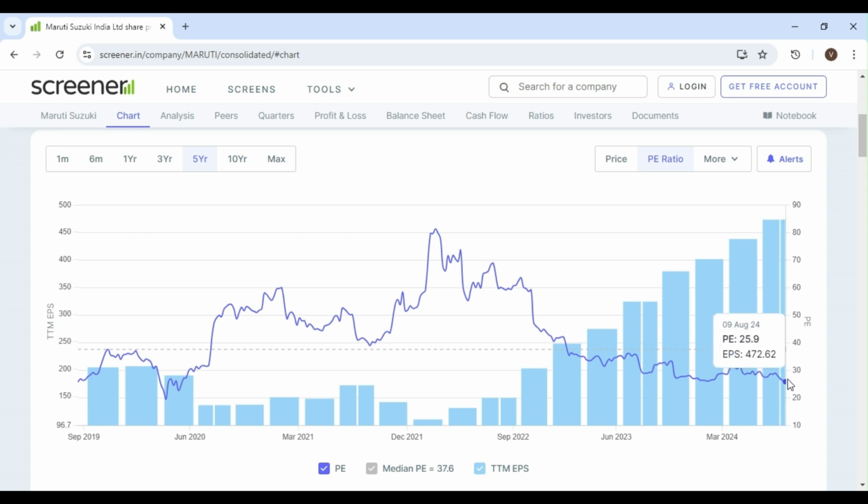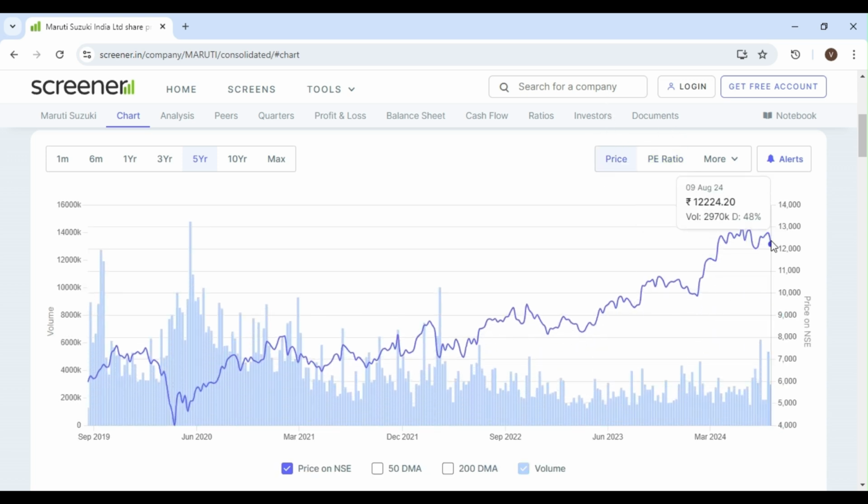That is 25 times the EPS. The stock is trading. Now we will see what is the price of the stock. 12,033. So how to calculate the PE ratio is price divided by EPS. That is this many times the stock is trading. And every quarter only it will change.